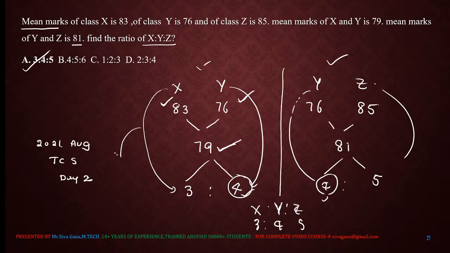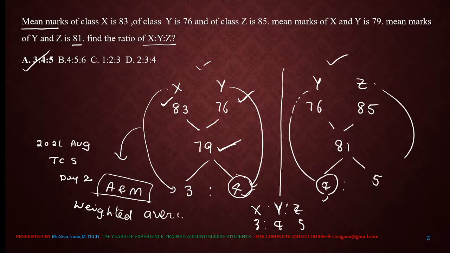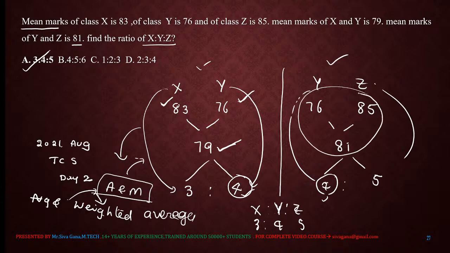So this is nothing but the allegation and mixer concept, which is exclusively used for the topic called weighted averages. I will explain this topic at length during the explanation of averages and then weighted averages. This is allegation and mixer. The three values that we are going to put in mixing are of similar nature. Then only we can apply the allegation.